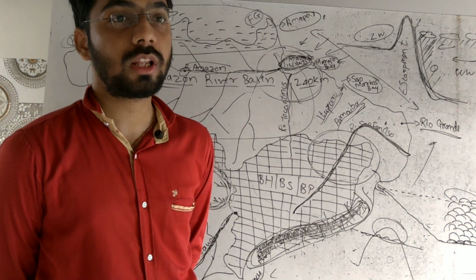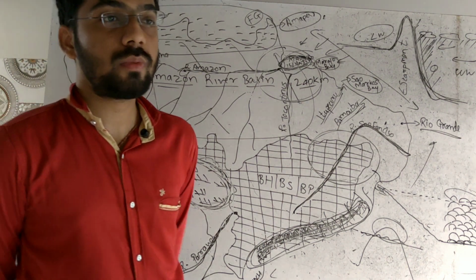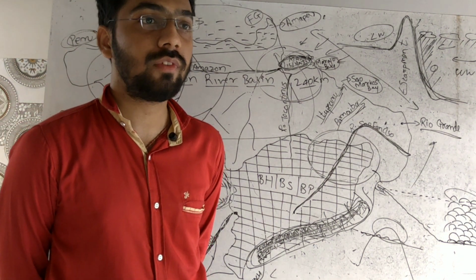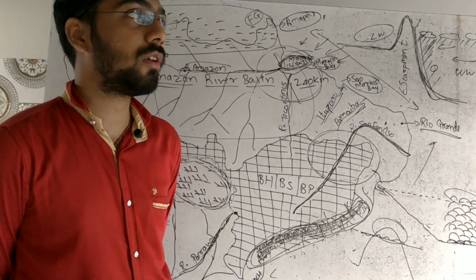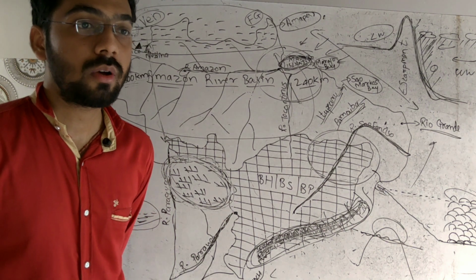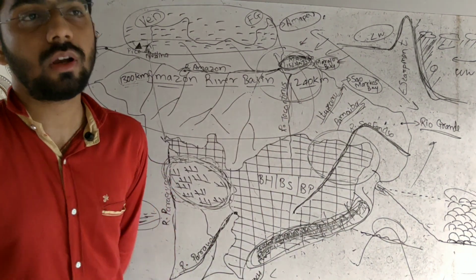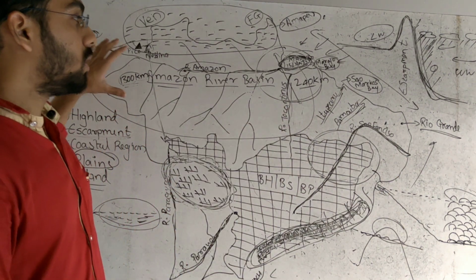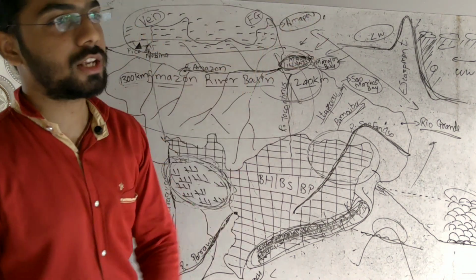Heavy load is brought up by the river with a huge speed, so there is a very huge discharge, and discharge means what? The total volume of water. And we should also know the total volume of water carried by the Amazon river basin is particularly 2 lakh cubic meter per second, means per second 2 lakh cubic meter of water is getting washed off from the Amazon river. So the river is getting a huge load, and it is discharging with very high speed.